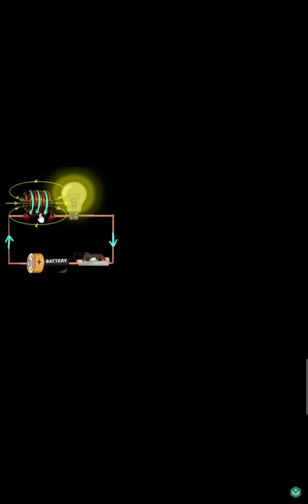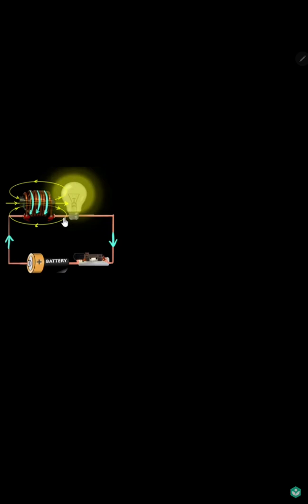Therefore, if the current is lesser, then the magnetic field is small, so a small induced EMF is generated. If the magnetic field is maximum, it means the flux is maximum, it means the current is maximum. So here the bulb is glowing from 0 to maximum. Why? Because the current is changing from 0 to maximum. Likewise, the magnetic flux is linked with that coil.